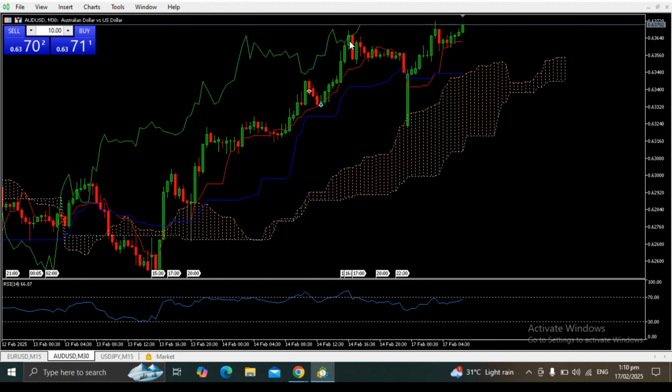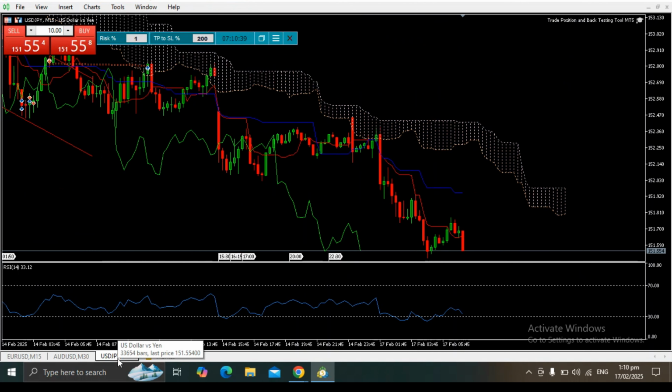But as you can see, every time it is going to break, the RSI is on a high level. Okay, so this might not be able to break at this time, and instead it might find support here within the Kumo or cloud. Okay, so nothing interesting. Another currency is